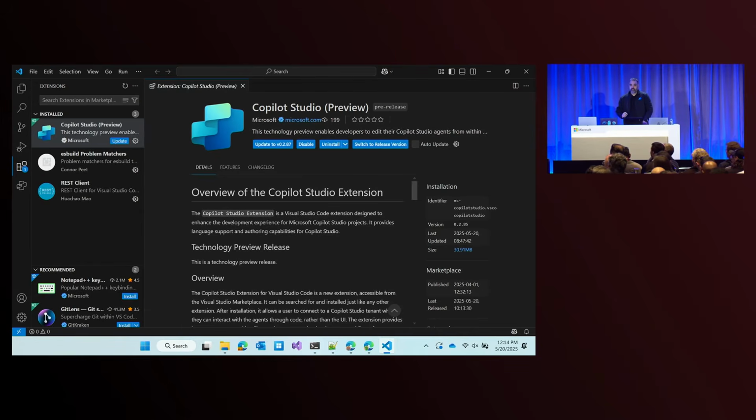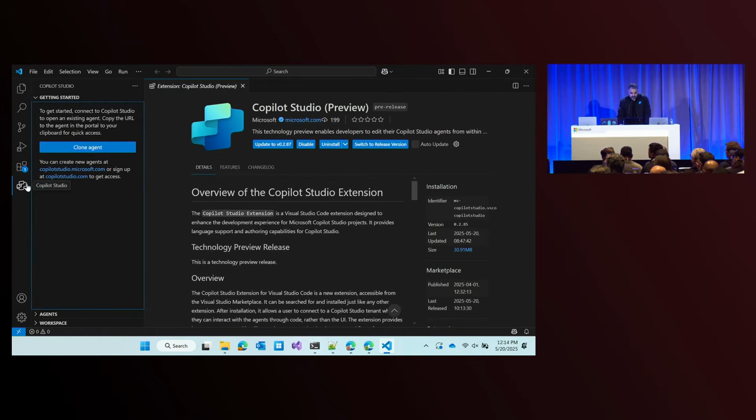We now have a Visual Studio Code extension for Copilot Studio. It's just gone into preview. You can go to the marketplace and download this today. I would recommend to install the preview version, and you can stay on the journey with us and get daily updates. So once we have this installed, let's go pull the agent that we just saw and do some work on it and make some of these improvements in Copilot Studio.